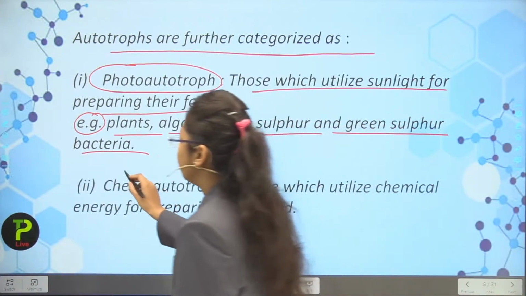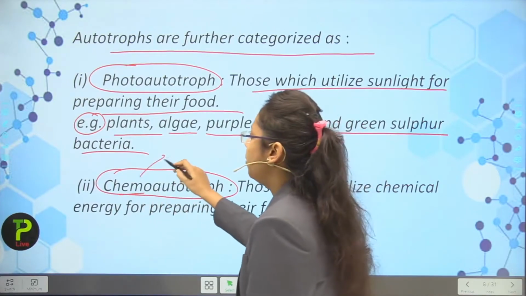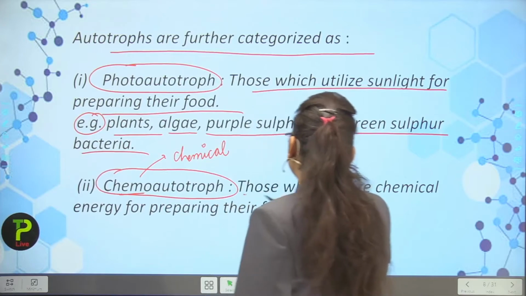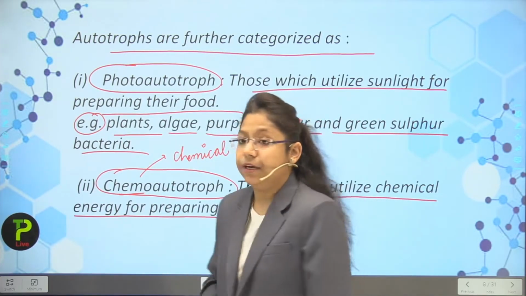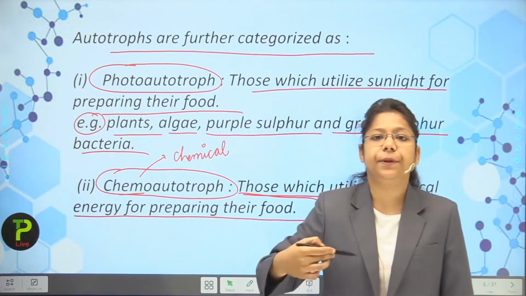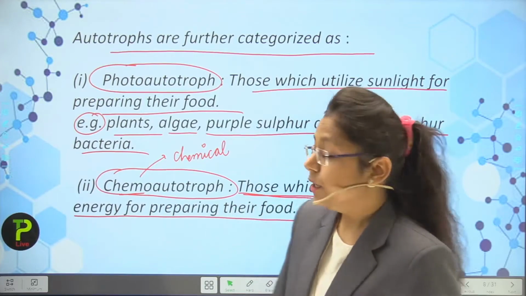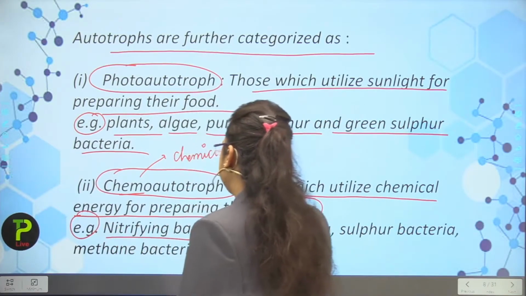Next, I am going to talk about chemoautotrophs. So as the name suggests, chemo means what? Chemical. Those which utilize chemical energy for preparing their food. So for the preparation of food, they utilize what? Chemical energy. Okay, so let us see the example. Examples are nitrifying bacteria.